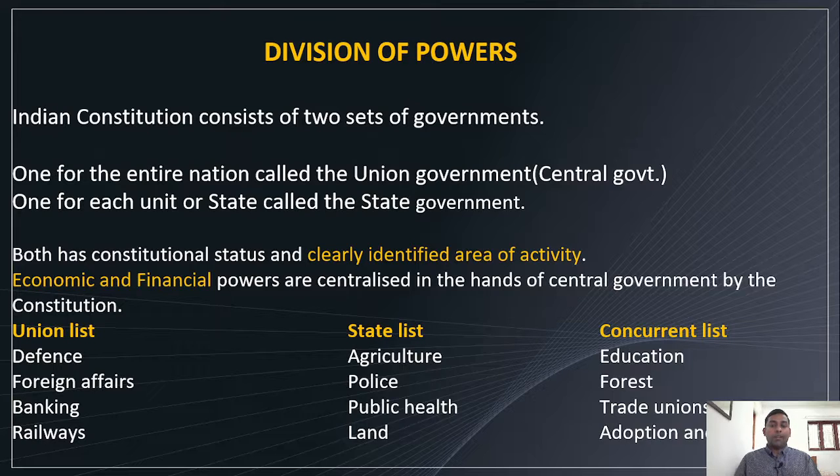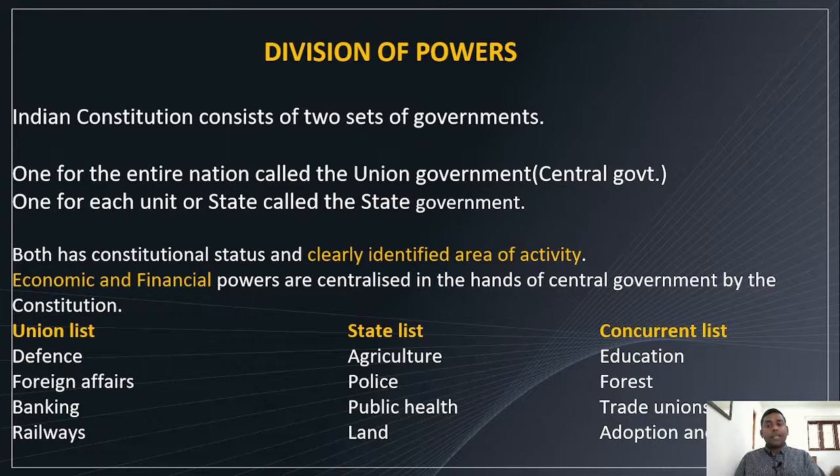Then there are the different lists mentioned in the 7th schedule: union list, state list, and concurrent list. These are some of the subject matters defined in these lists. Let's look at the union list first. The subjects defined in the union list are defense, foreign affairs, banking, railway, sports. There are many other subjects in the union list, not given completely here. Then state list: agriculture, police, public health, land. Then concurrent list: education, forest, trade unions, adoption and succession.